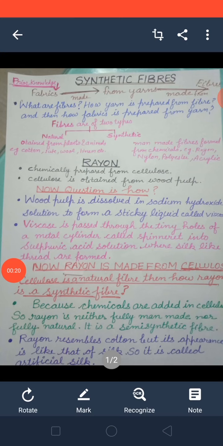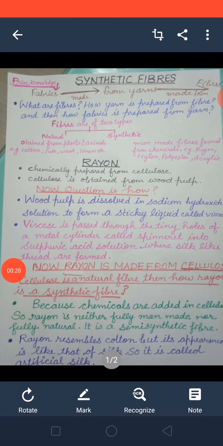With the help of chemicals, man prepares these fibers. That is why they are also known as man-made fibers. So synthetic fibers or man-made fibers, the fibers which are made from chemicals, are known as synthetic fibers.